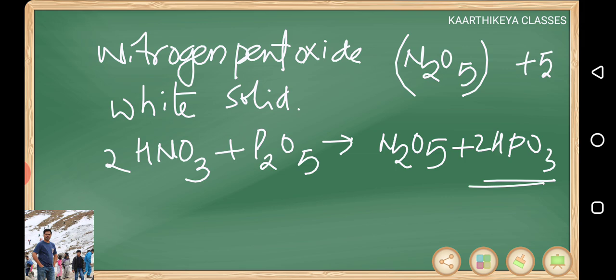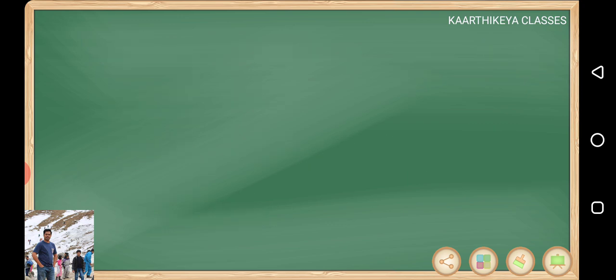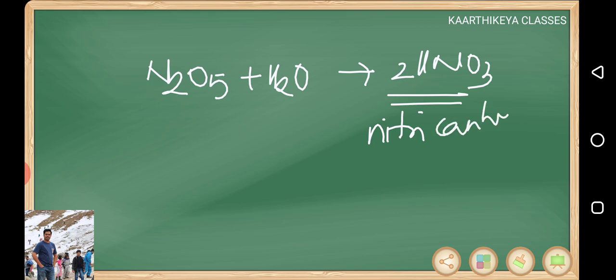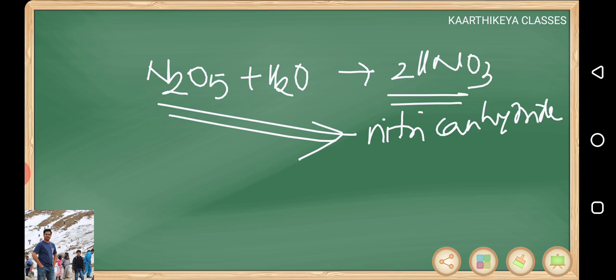It's a very strong acidic oxide, because on adding water it forms HNO3, a strong acid. As HNO3 is formed, you can call N2O5 the anhydride of nitric acid, or nitric anhydride.